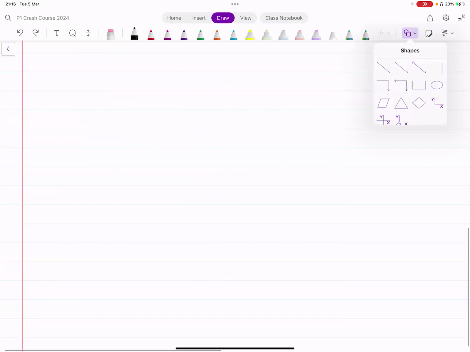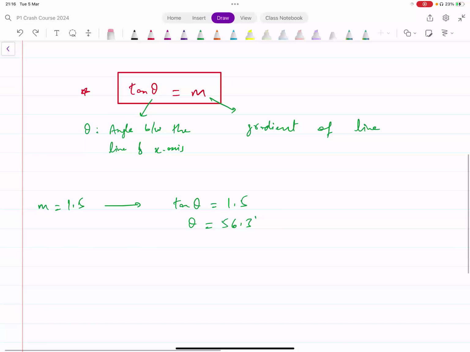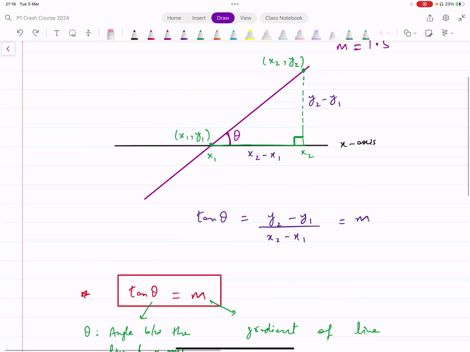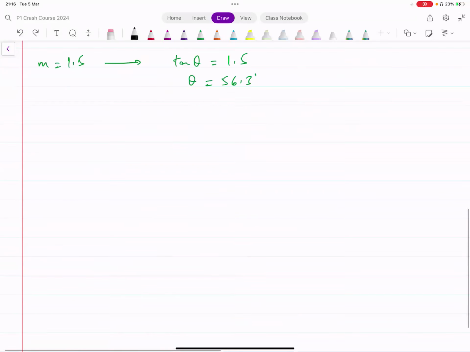Let's say we have an x-axis that, yes? Sir, we can use this formula to find any angle in the triangle or just one specific angle? Only this angle. The angle that the line is making with the x-axis. The other angle would be different. This angle is going to be different. Okay, sir. So only the x-intercept angle.